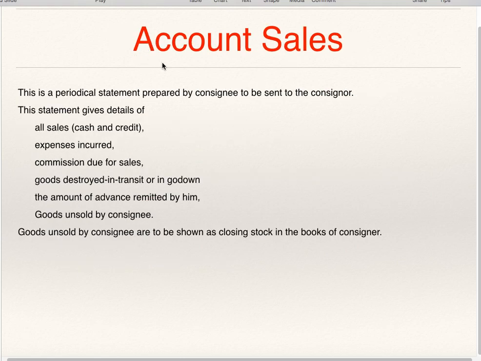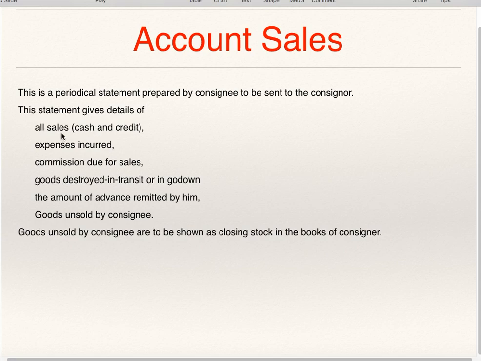Now, account sales is prepared by the consignee, prepared by the agent. This is a periodical statement prepared by the consignee to be sent to the consignor. He prepares it and sends it to the consignor.